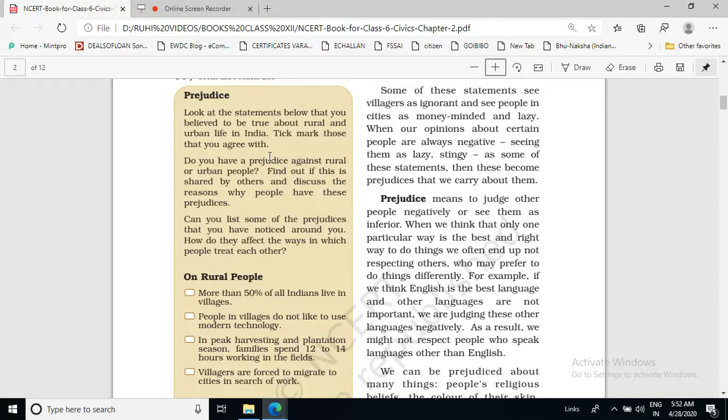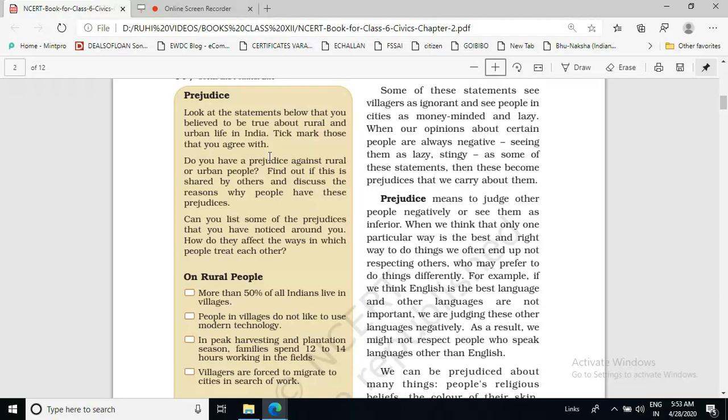So now we are going to know about prejudice, which I told you just now. When we make up our mind, we form a particular type of thinking about people without considering any fact, without considering any information.